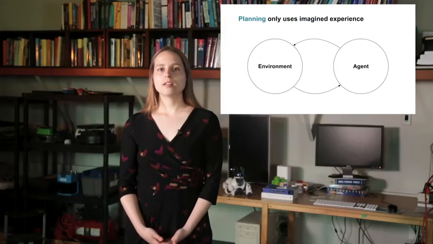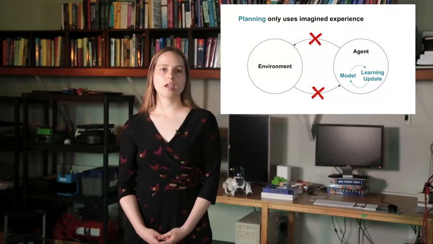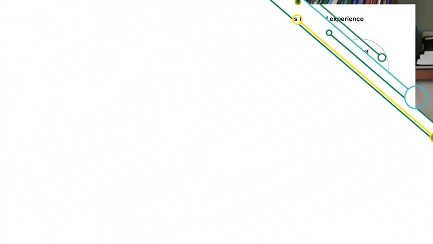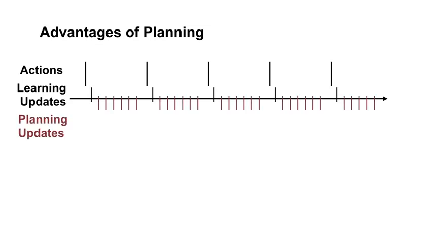A key point is that this planning method only uses imagined or simulated experience. All of these updates can be done without behaving in the world, or in parallel with the interaction loop. Imagine that actions can only be taken at specific time points, but learning updates can be executed relatively fast. This results in some waiting time between the learning update and when the next action is taken. We can fill in this waiting time with planning updates.